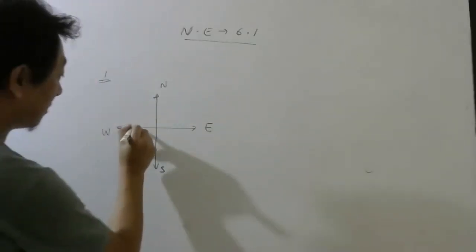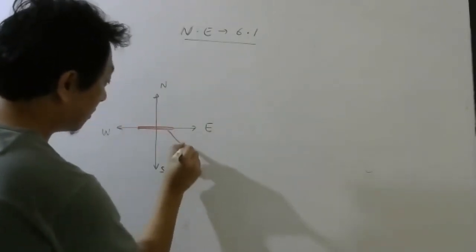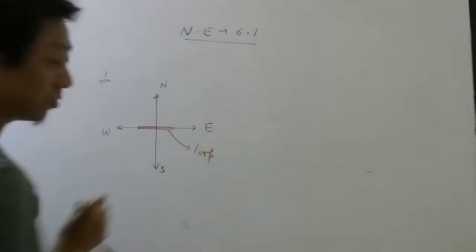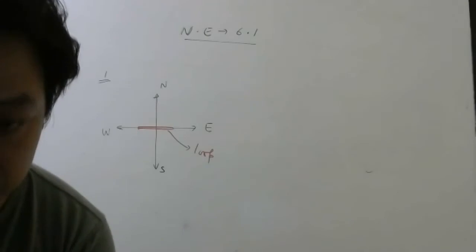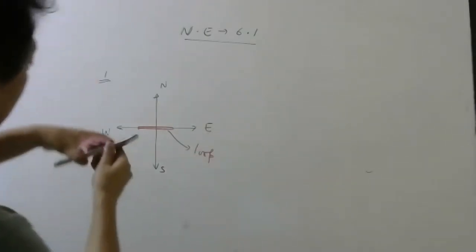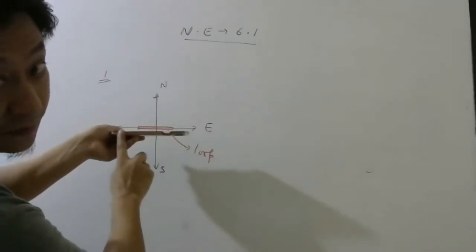So you have to imagine the loop like this. So this is your loop. Okay, students, you will not be able to see the full loop. Like this I am keeping it, so you will see only this part.